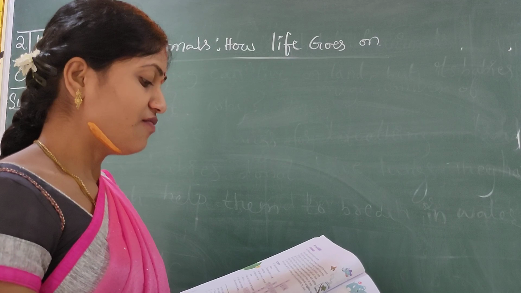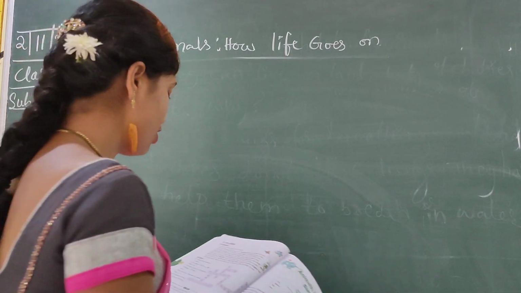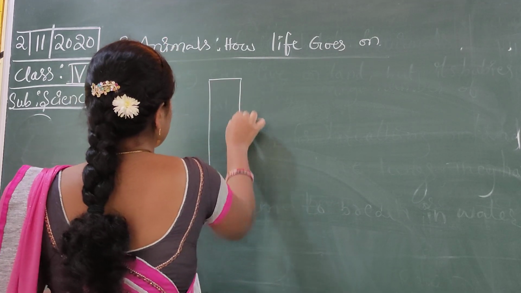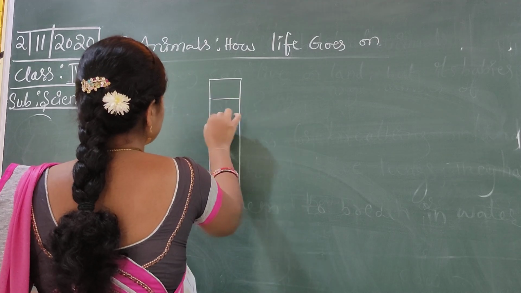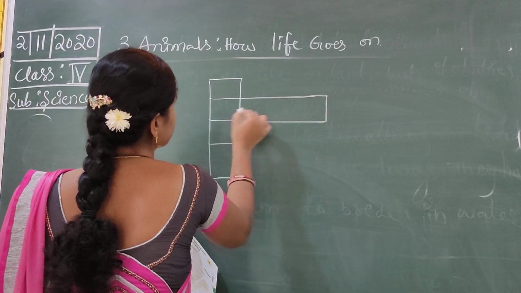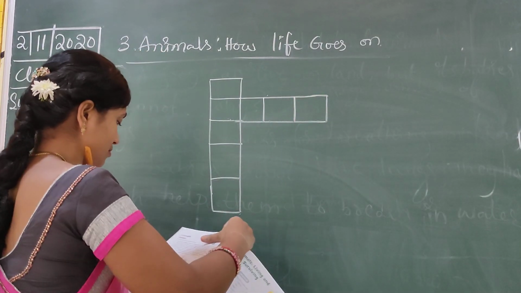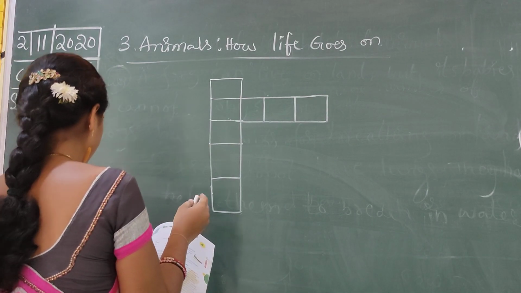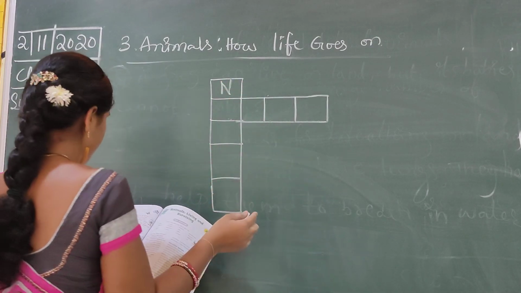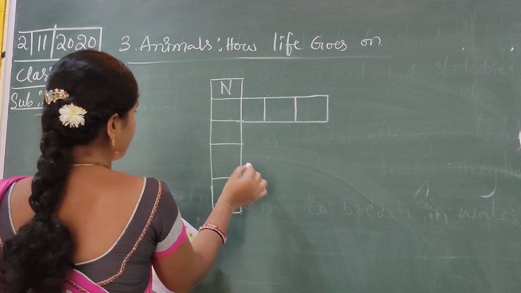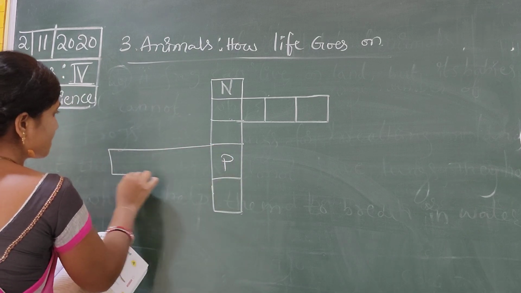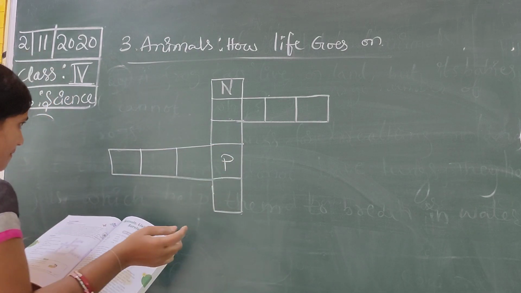Here numbers given 1, 2, 3, 4, 5 like that. So boxes also given 5. 4. Okay, next. Here P. 1, 2, 3. 1, 2, 3.